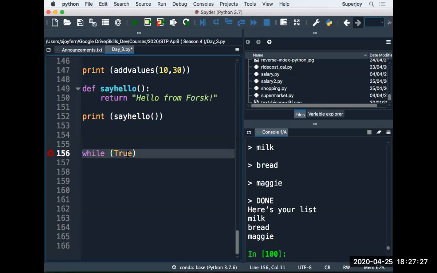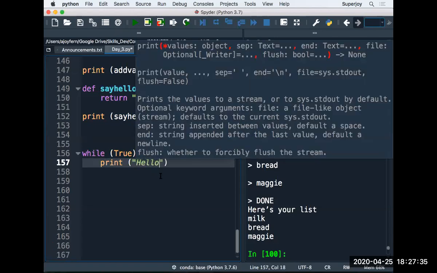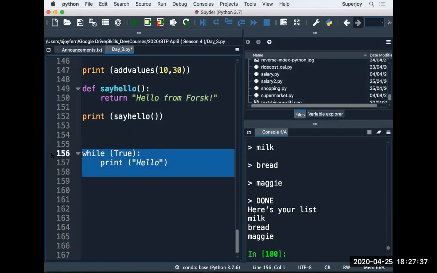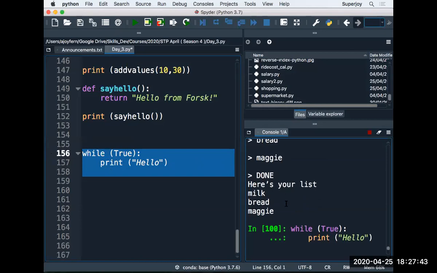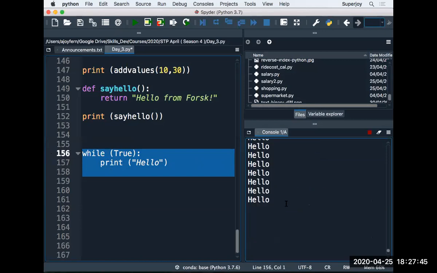So I can specify the condition as True. That means the condition is always true. Now I can say print hello. This loop will keep on printing hello infinitely. This is an infinite loop. Let's run it. And there you see hello, hello, hello, hello. And if you want to break this loop, press this red button here.